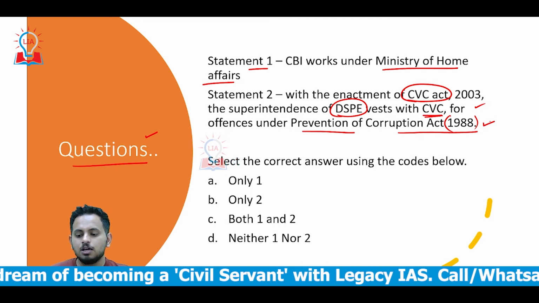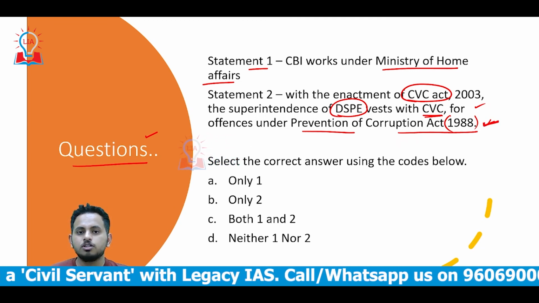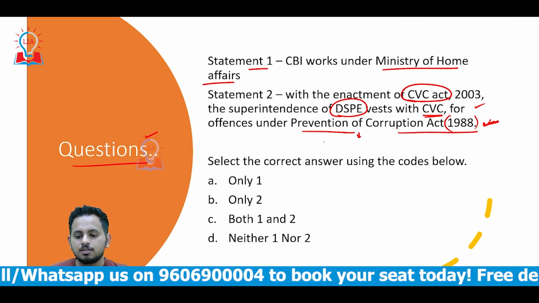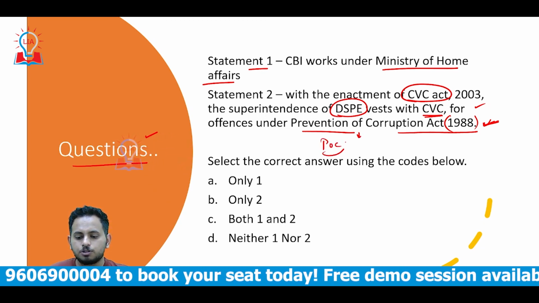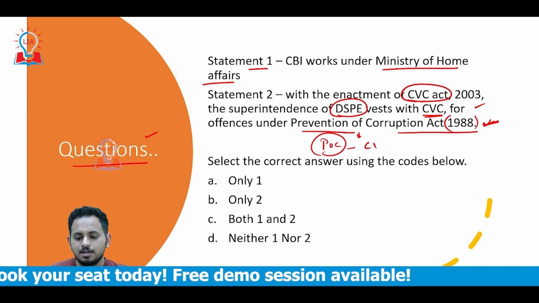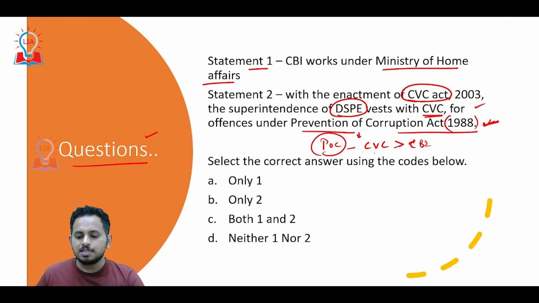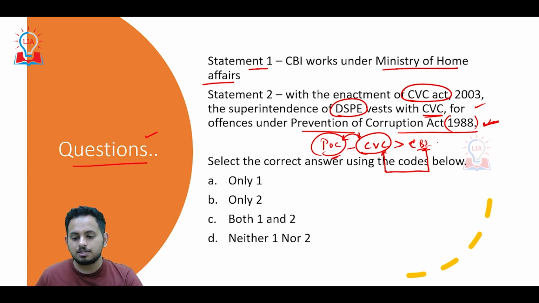Remember this, go through this provision in Lakshmikanth. It says that for cases registered under the Prevention of Corruption Act, the Central Vigilance Commission has superintendence over CBI, which means CBI will work under CVC for such cases.